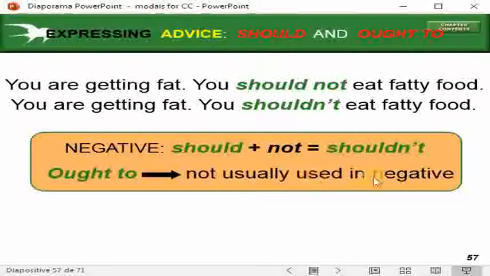Ought to is not usually used in the negative. We don't use ought to in the negative.